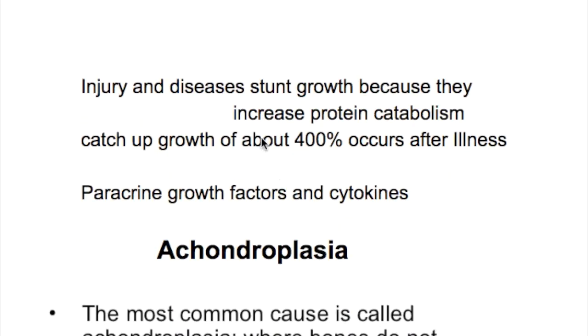Injury and diseases stunt growth because they increase protein catabolism. And there is a catch-up growth of about 400% that occurs after an illness. Paracrine growth factors and cytokines also affect growth.